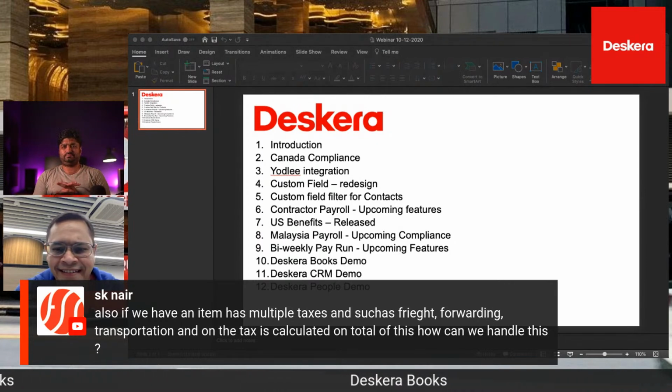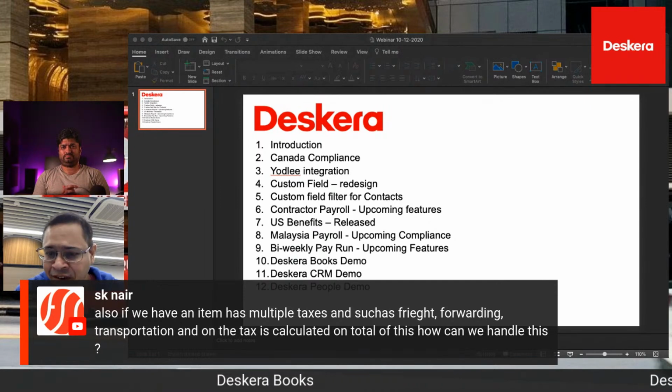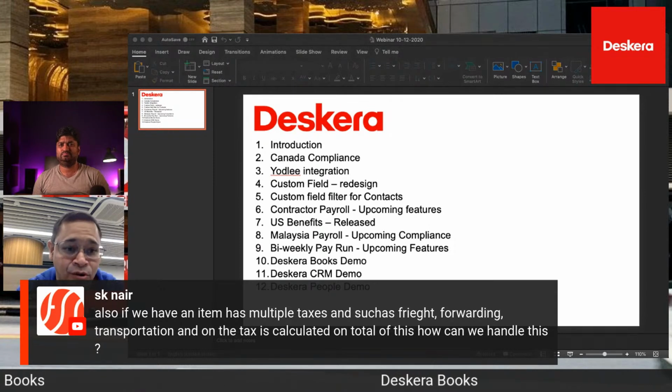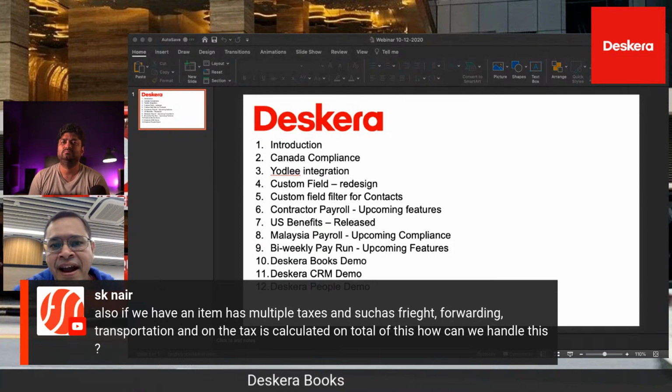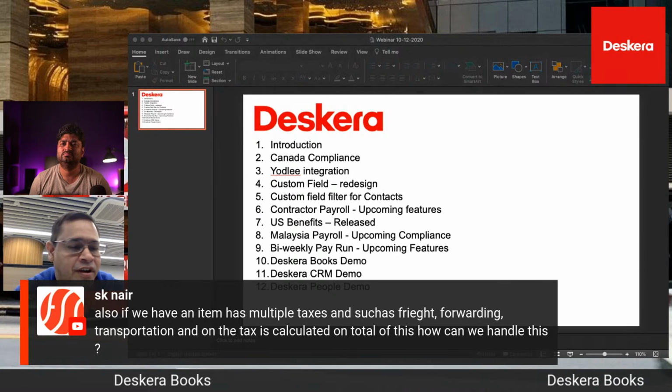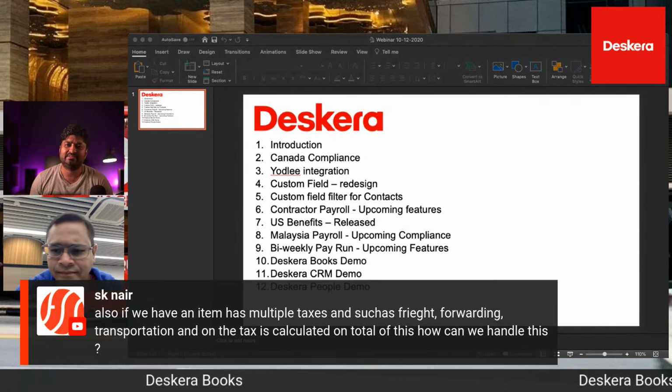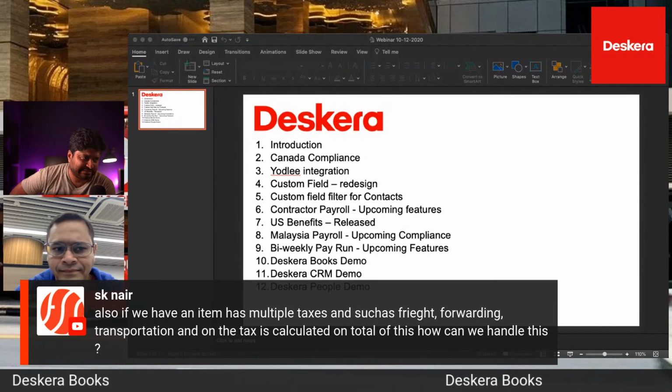Okay, multiple taxes. We showed today during the Canada compliance, and last time in Australia compliance, how to handle multiple taxes by creating tax groups. So if you're using tax groups, then you can handle multiple taxes. Maybe you can show it once again later on. That's important because once you have multiple taxes, yeah.